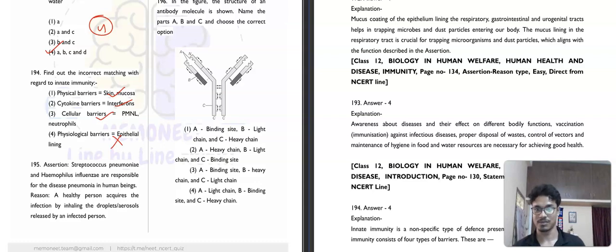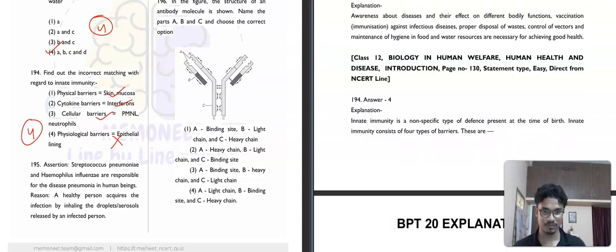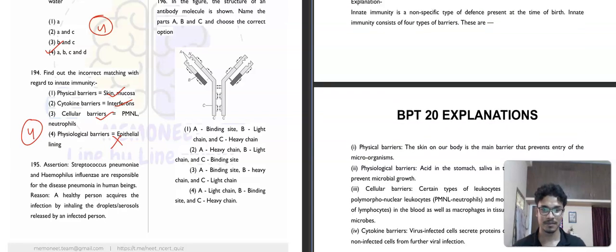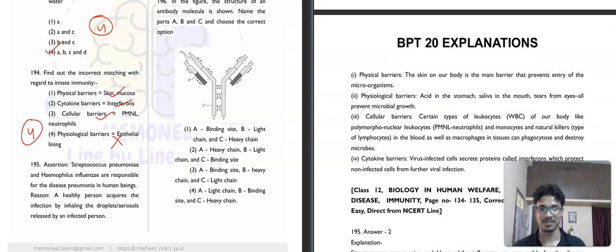So here the fourth is incorrect, because this epithelial layer is a physical barrier. What are the examples of physiological barrier? Acid in stomach, saliva in mouth, tears from eyes.